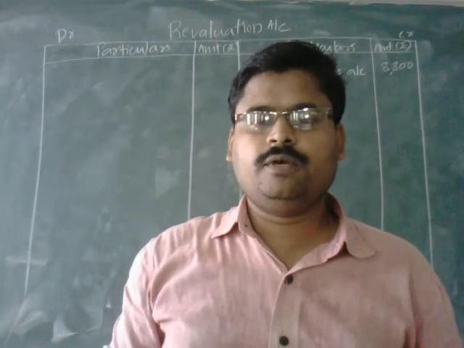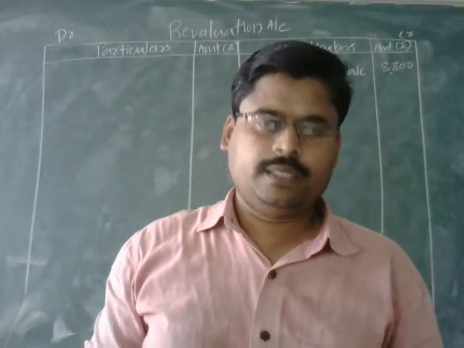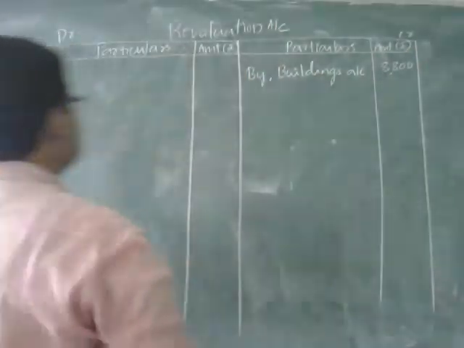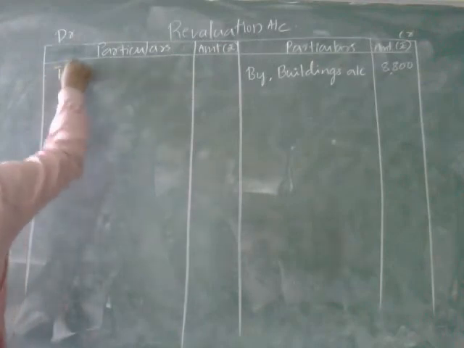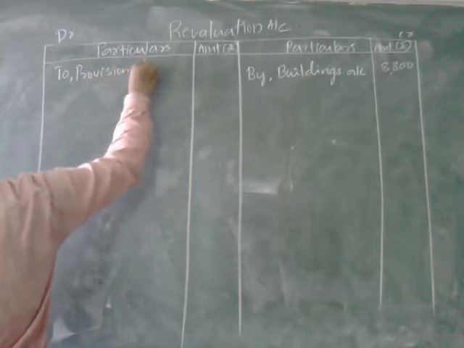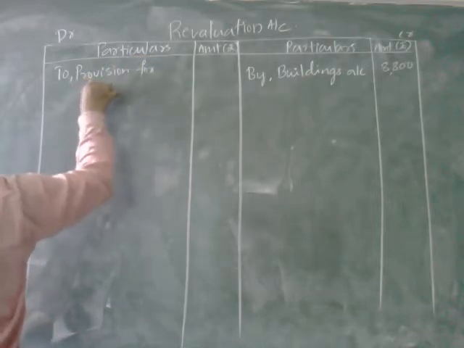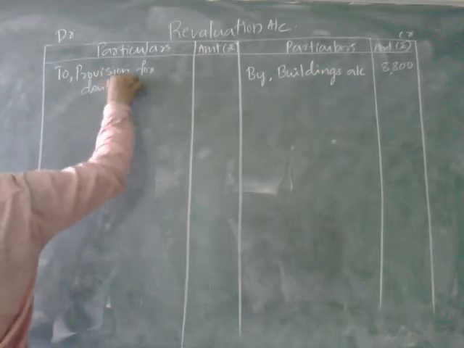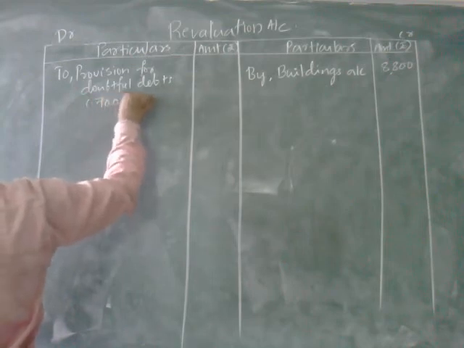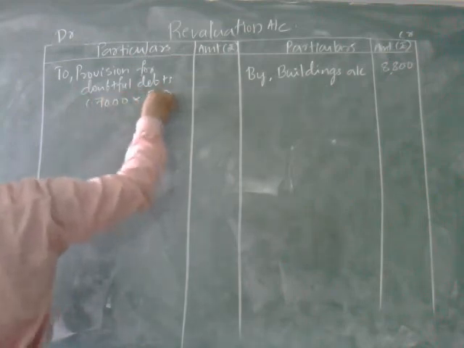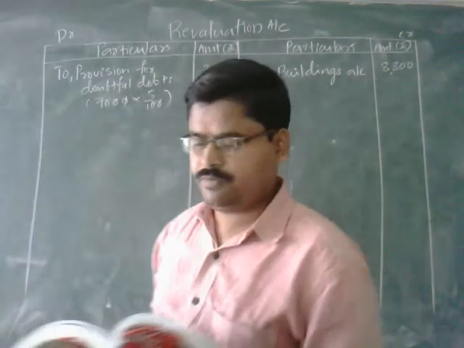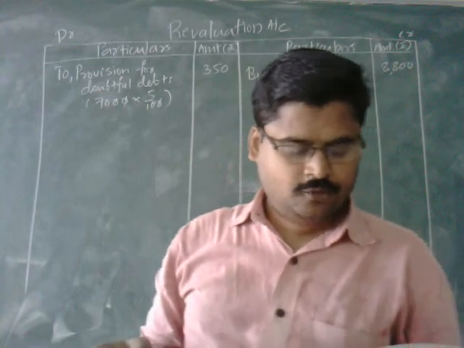The provision for doubtful debts is an expenditure, that is why we are going to debit this to the revaluation account. 350 will be the provision for doubtful debts.